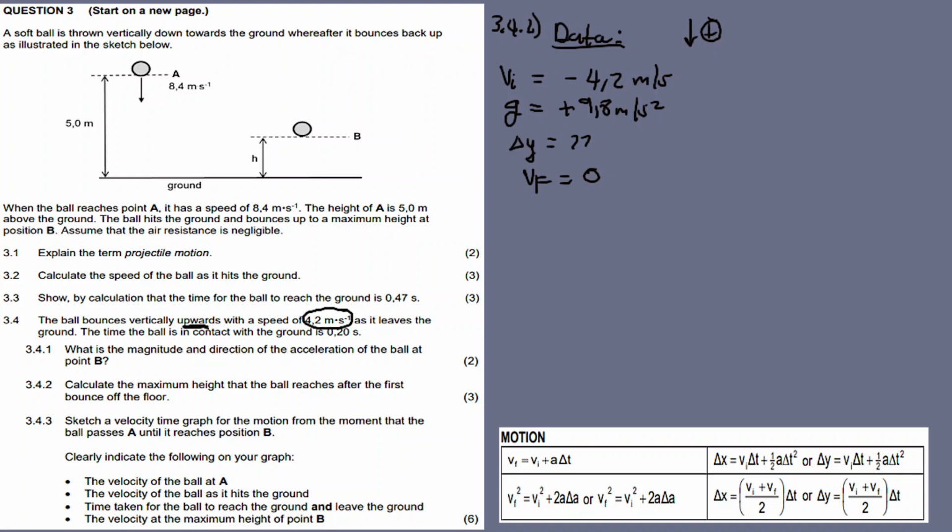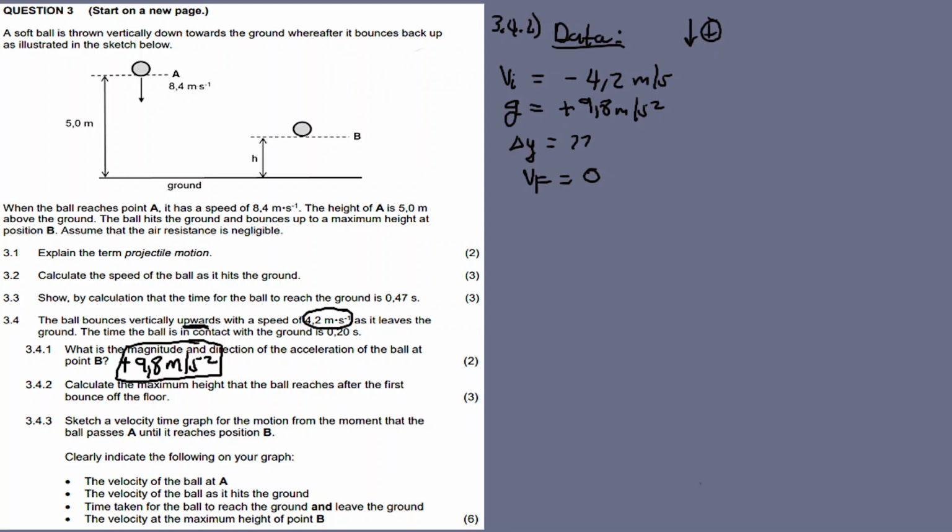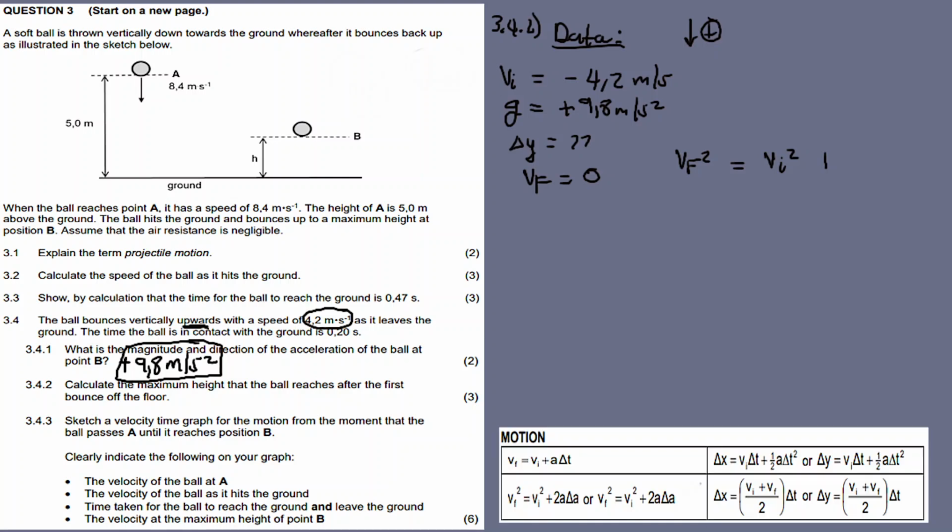All right, let me erase this and do this. Let's calculate using this one. So v final squared is equal to v initial squared, is it plus or minus?